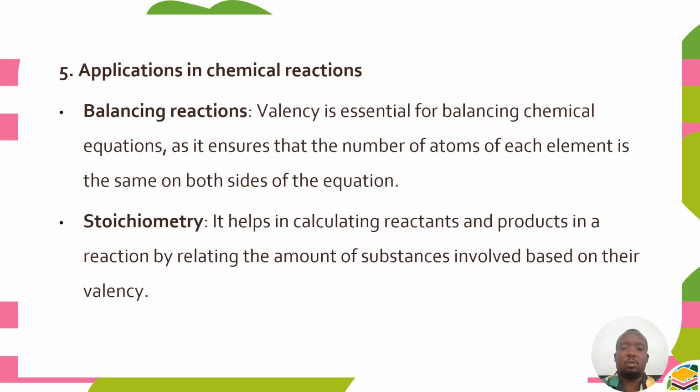The same valence also helps in applications in chemical reactions, that is balancing chemical reactions and stoichiometry. This is because it helps in calculating reactants and products in a reaction by relating the amount of substances involved based on their valence.